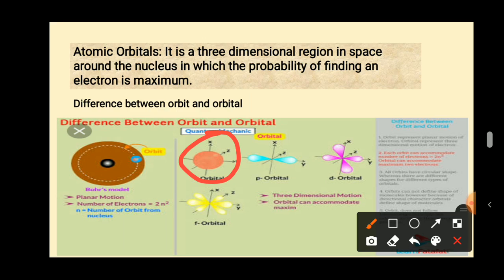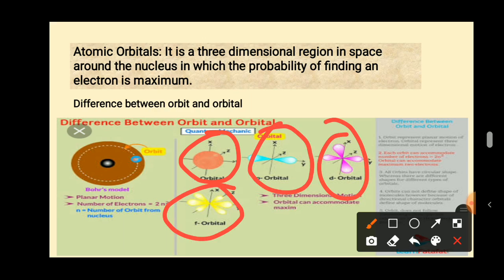Here you can see a dumbbell shape, a double dumbbell shape. This is a complex shape. So different shapes you can identify in the case of orbital, but in the case of orbit there is only one circular shape. Orbit has no directional characteristics; it is just a circular path.